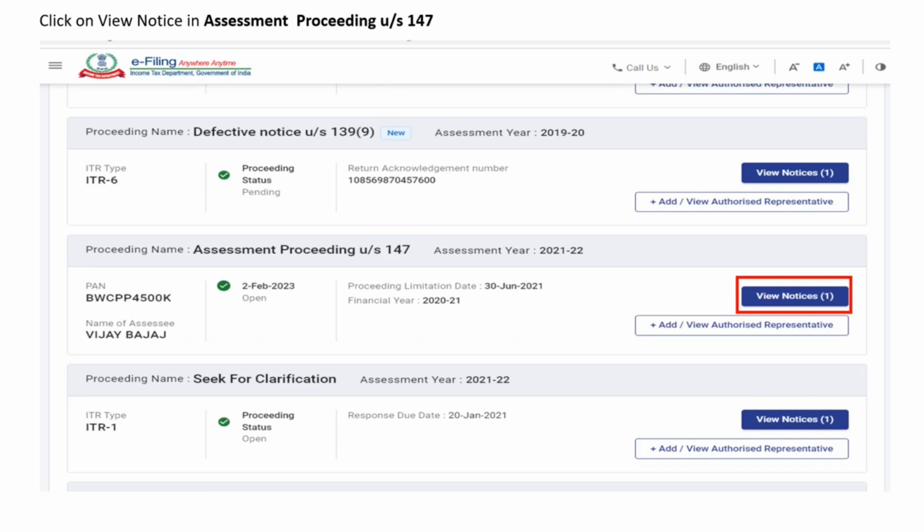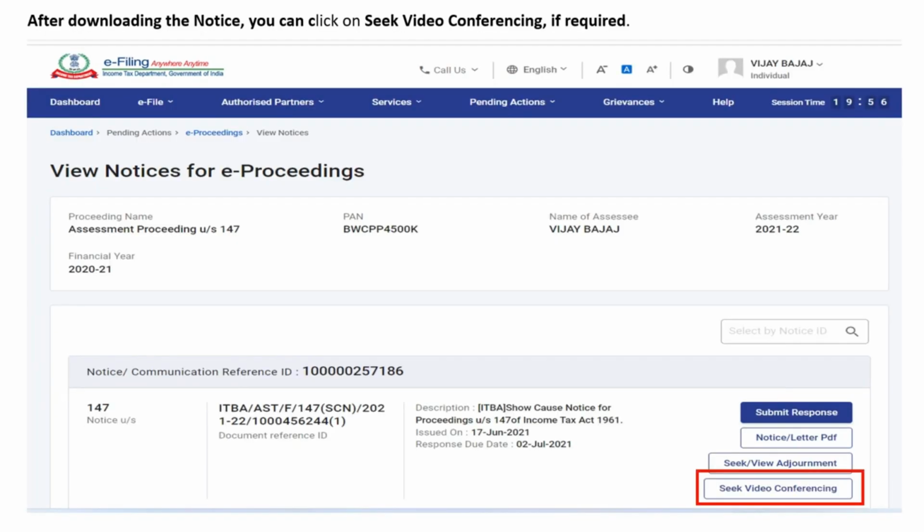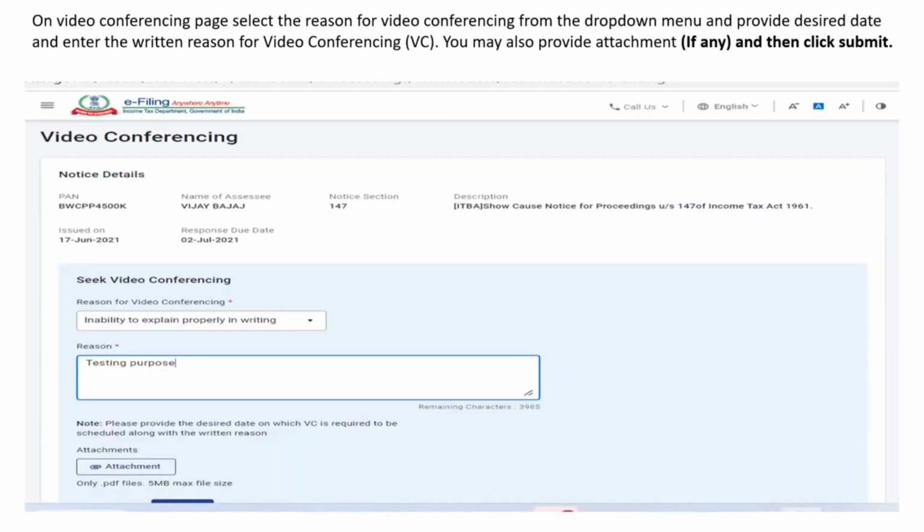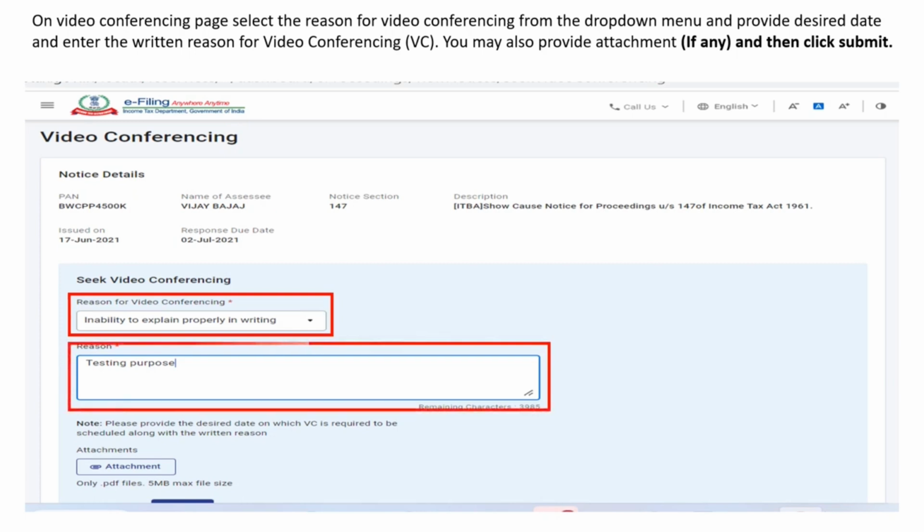So in this particular case, you can click on Assessment Proceeding under section 147. Click on View Notice. After downloading the notice and preparing yourself, you can click on Seek Video Conferencing if required. On the video conferencing page, you are required to select the reason for video conferencing from the drop-down menu and also provide the desired date and also give detailed reason for video conferencing. You may also provide attachment if any and then click on Submit button.